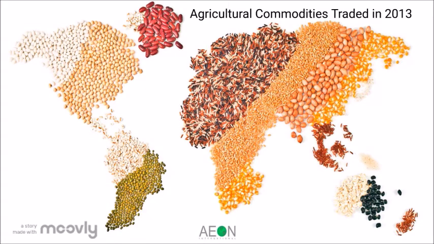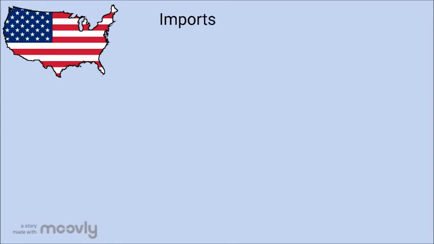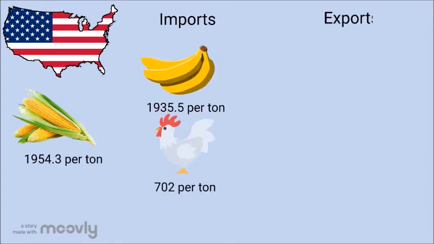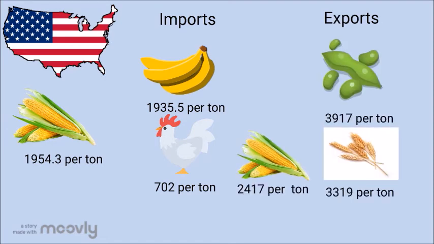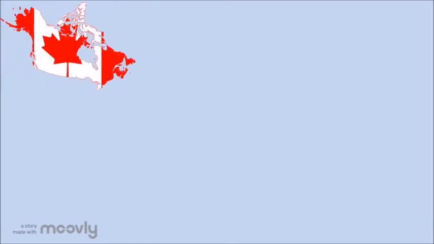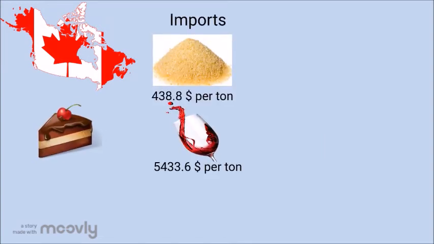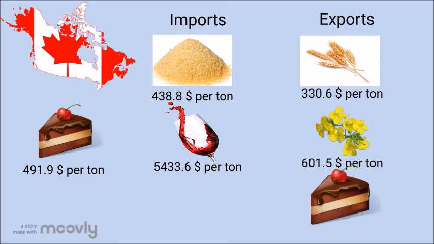Agricultural commodities in 2013. In the US, the top imports were banana, meat, chicken, and maize, and the exports were soya bean, wheat, and maize. Also in Canada, the top 3 imports were sugar, wine, cake, and soya bean. And the top exports for Canada were wheat, rapeseed, and cake.